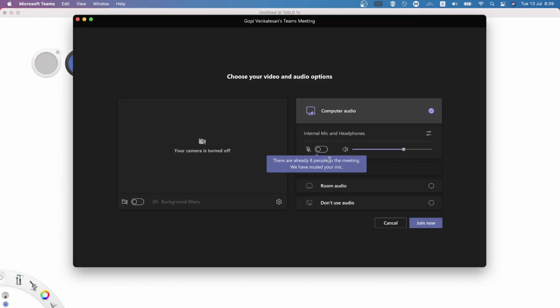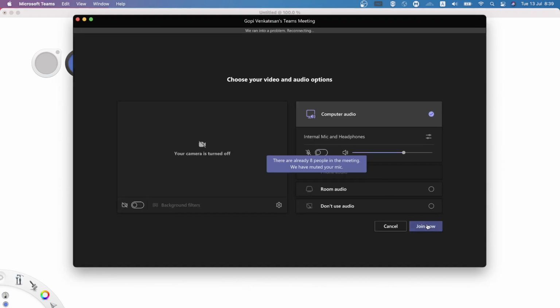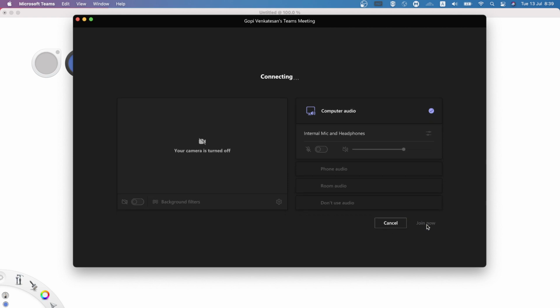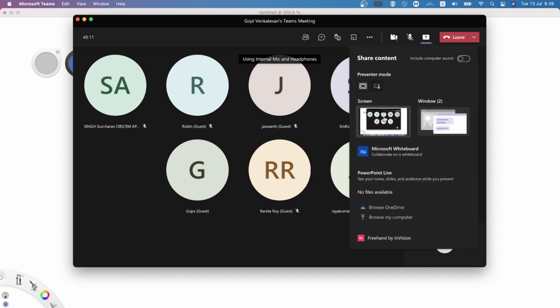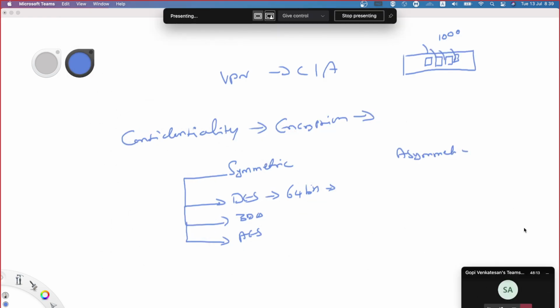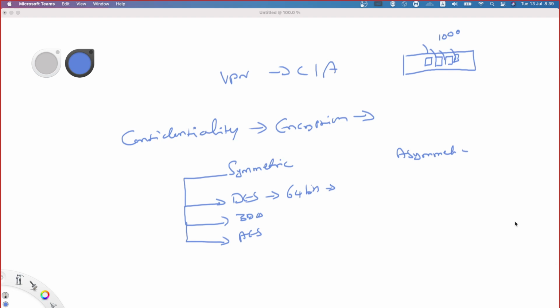It's getting disconnected, I guess. Hope you're able to see now. Yes, I am able to see it.